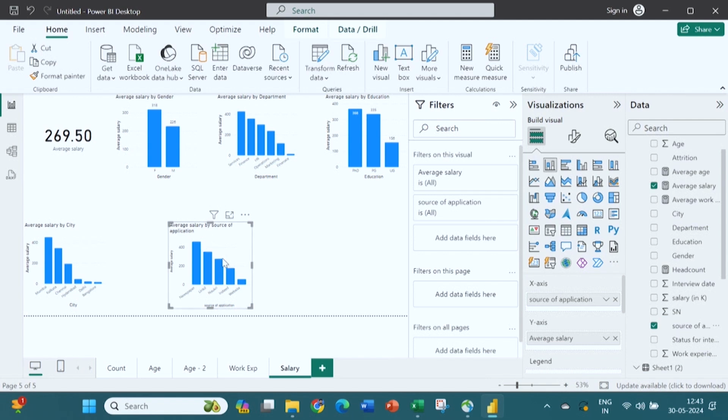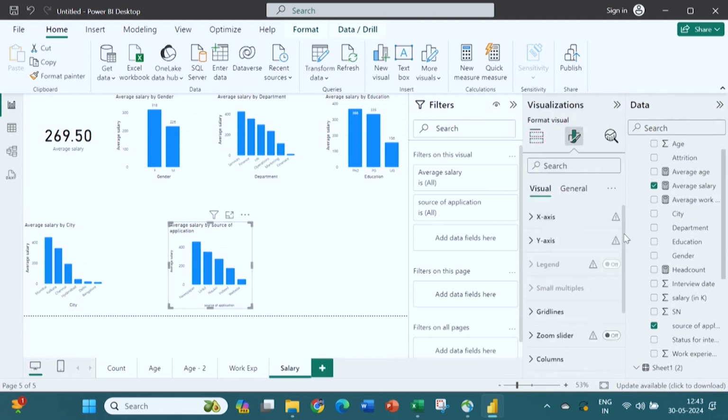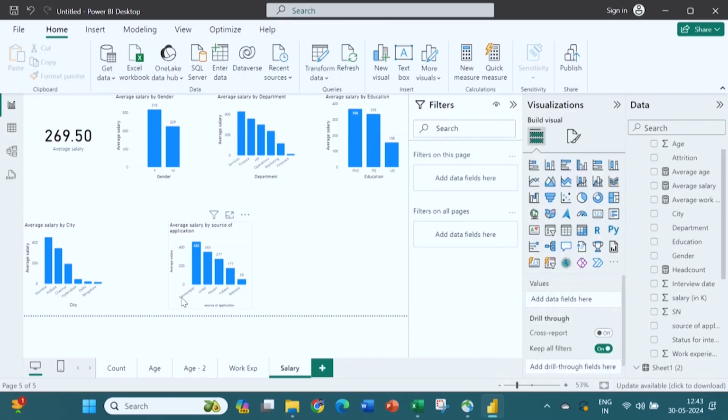So the moment you do it, now you format your visualization and go to data labels, click on, right. So now you can see the people who have applied through the newspaper, they are asking the highest salary, and people who have applied from the website, they are asking the lowest salary, right. So now you have to do the analysis and then you can understand. So that is how you have made all the graphs here, right.